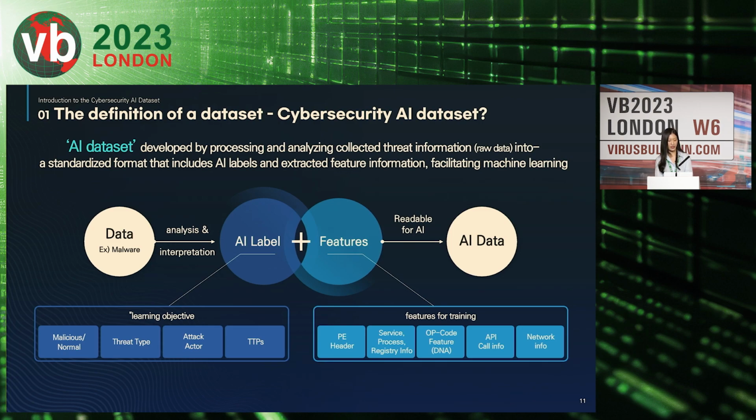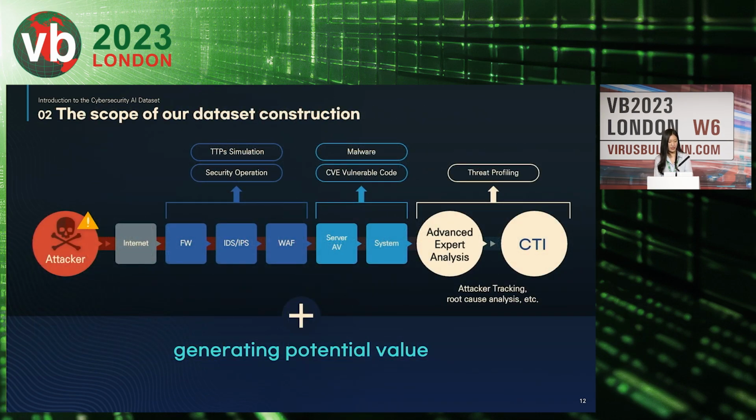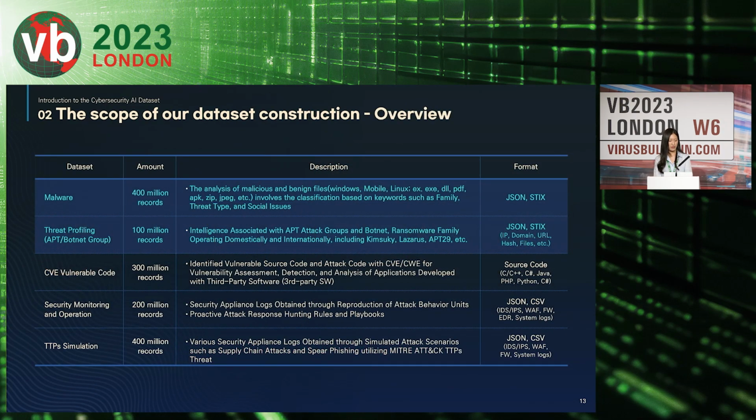In the next slide, we will discuss the scope of the data set we are creating. As you can see in this slide, many companies use this type of IT security infrastructure. We are aware of this, and our project is specifically designed to create a data set that can be used with various existing cybersecurity solutions. Moreover, threat profiling, vulnerability call, security monitoring and operation, TTP simulation. There are many data sets I would like to talk about, but today we focus on the malware and threat profiling data set for the VB conference.